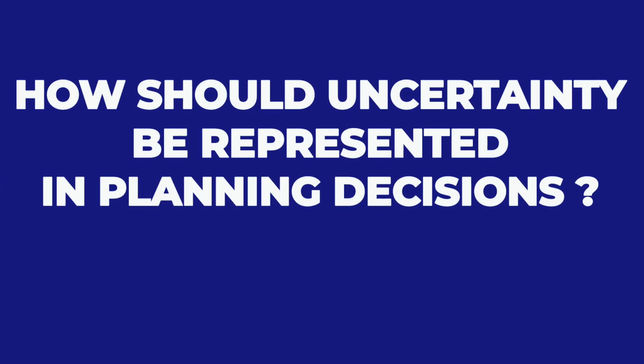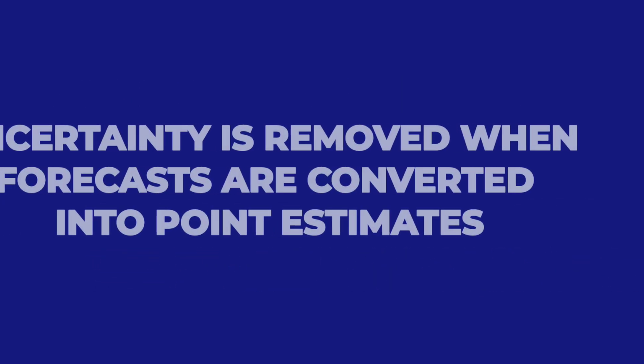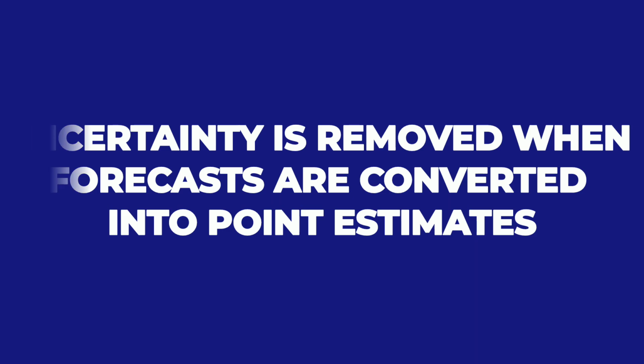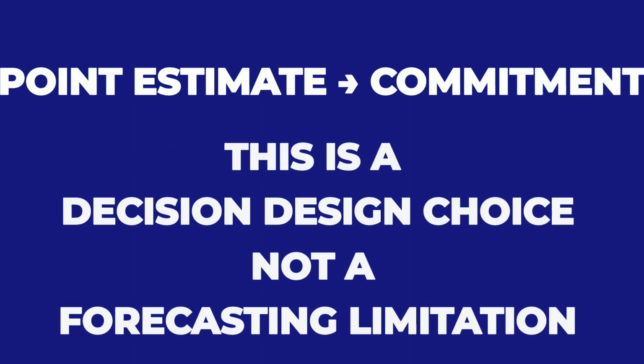How should uncertainty be represented in planning decisions? In most supply chains, uncertainty is not managed, it is removed. This happens at the moment a forecast is converted into a single demand number. A point estimate becomes the basis for all downstream commitments.